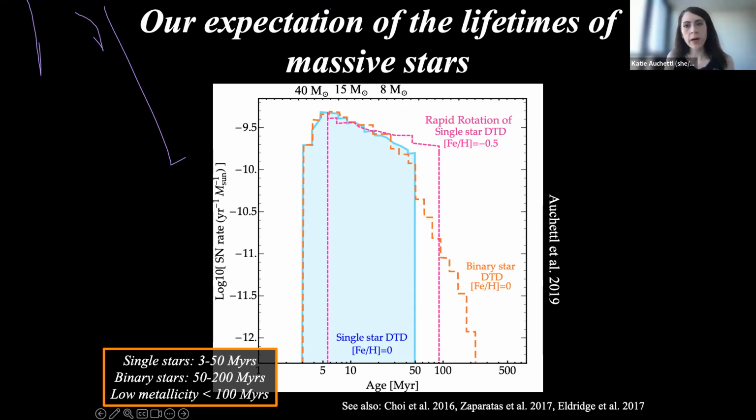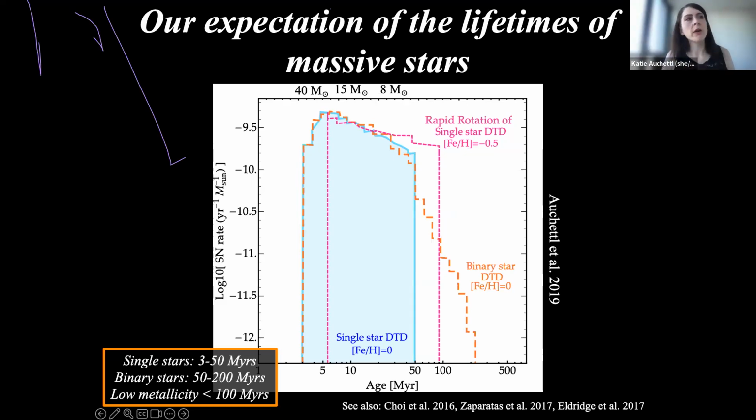But what we find is that there are a few papers that I tried to list at the bottom here that show that binarity can naturally affect your lifetime, similar to low metallicity, because you can better mix the elements within the star, and so you can refresh the core a little bit so they can go a bit longer. This is just the general distribution.